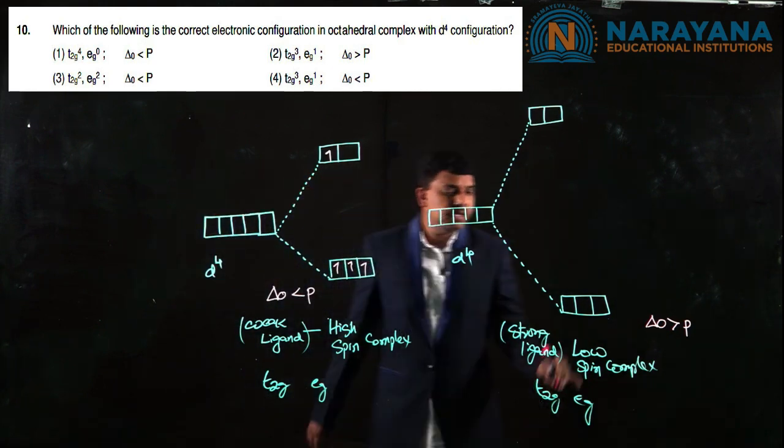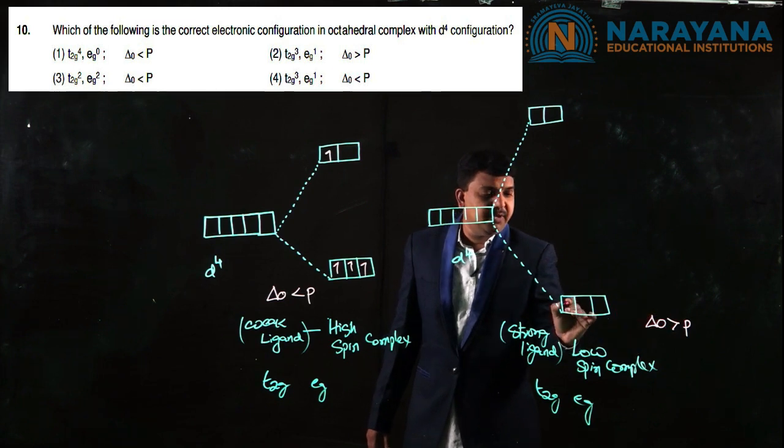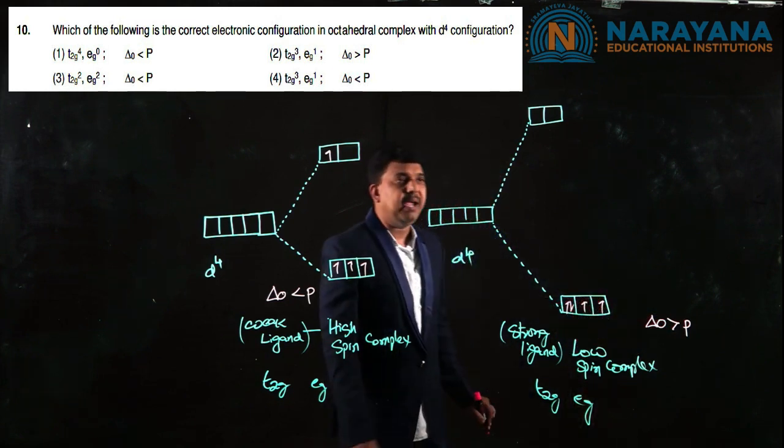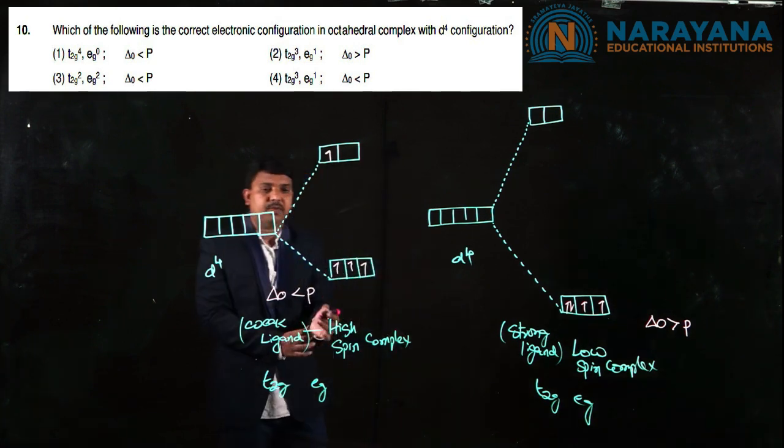Whereas with the delta O greater than P, the d4, 1, 2, 3, 4, pairing takes place.